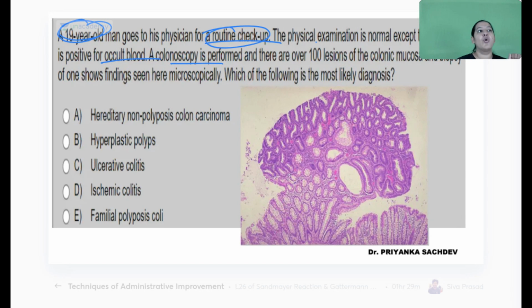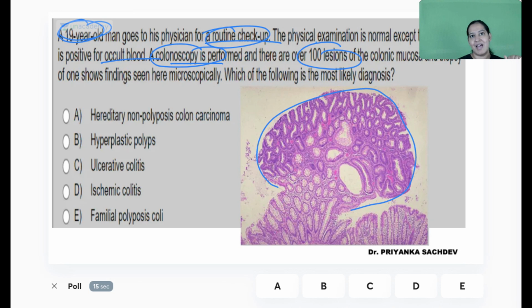Why should a young male have blood in the stools? What is the reason? On colonoscopy, we see 100 lesions like this. One of the lesions is this. So 100 lesions like this. What is the diagnosis? You understood the scenario? The patient is healthy. The patient is not having any complaint. Occult blood in the stool. Colonoscopy shows 100 polyps. One of the polyps is shown.